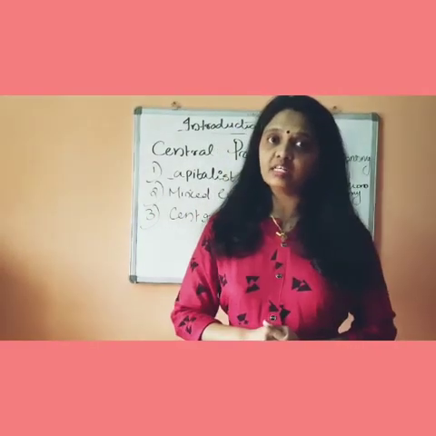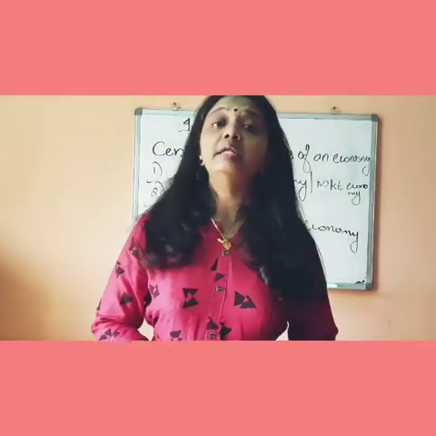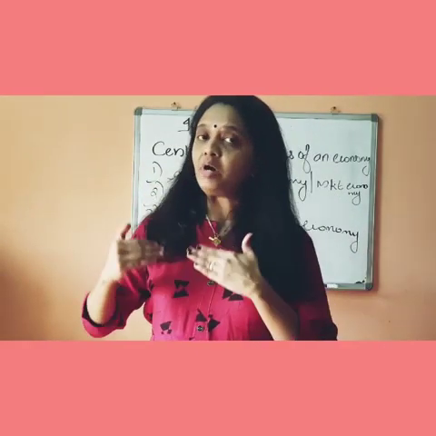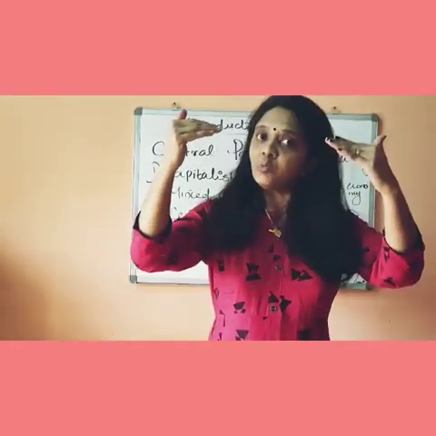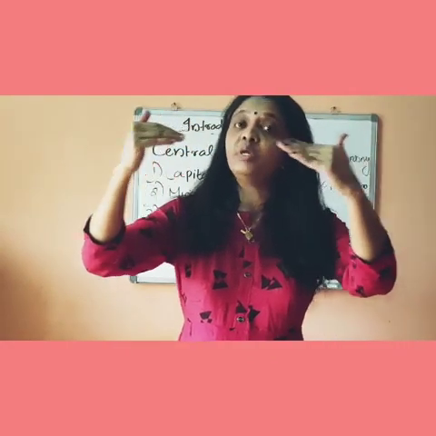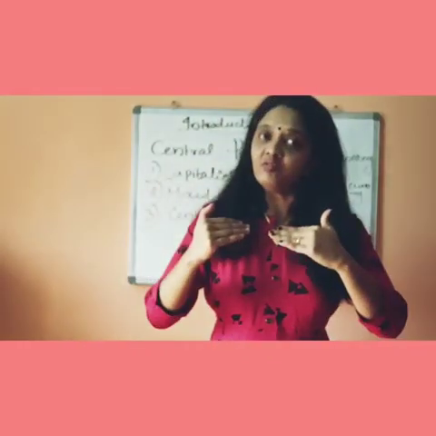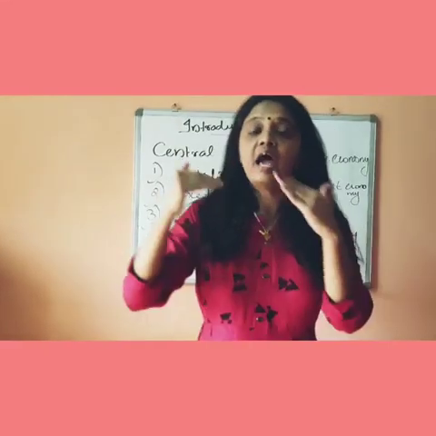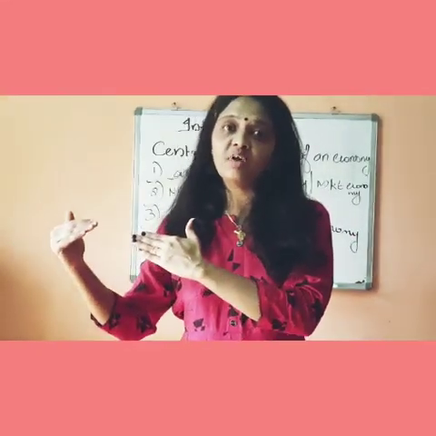Obviously, third one is what? Centrally planned economy. Centrally planned economy means it will be government. So the first one is what? Private means market forces. Second one, private plus public. Market forces as well as government intervention is there.